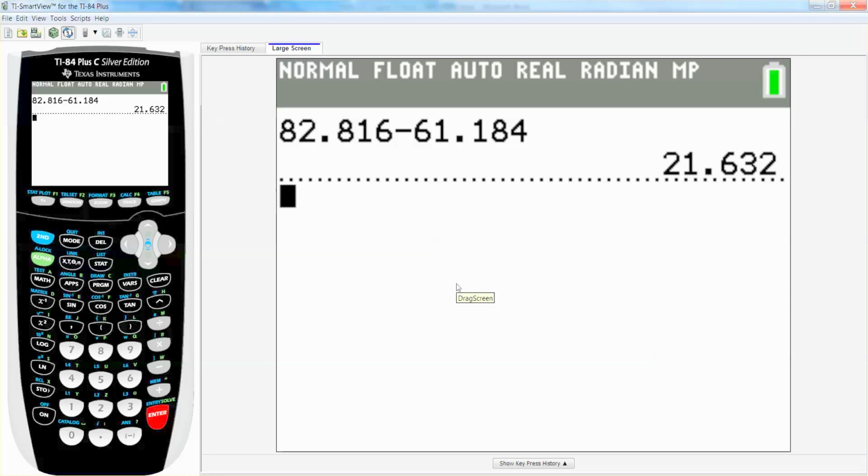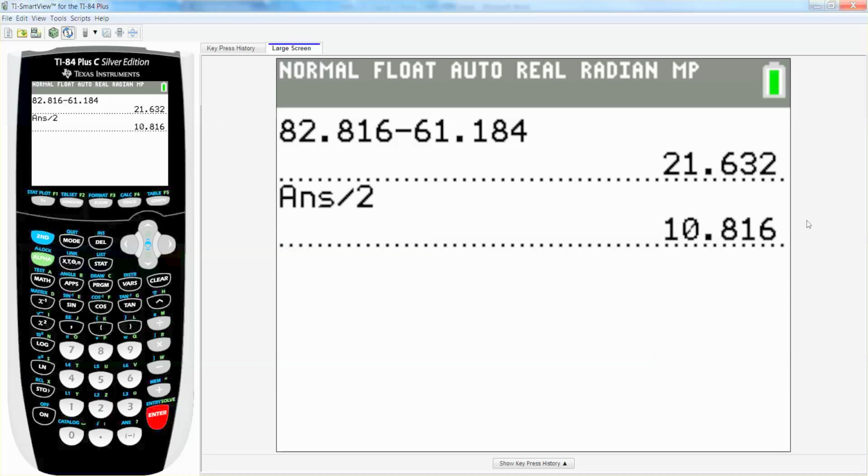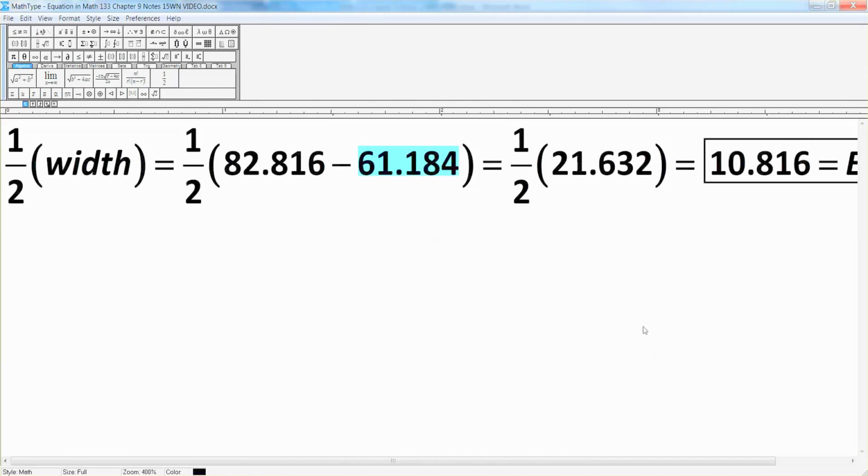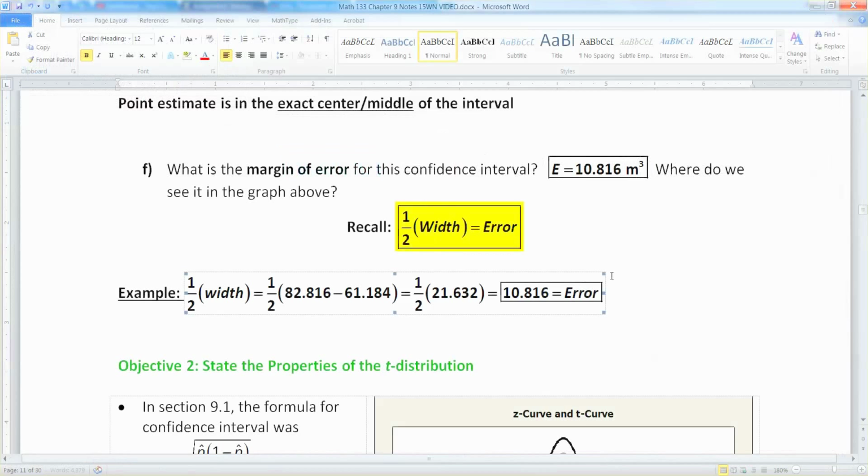Then you get 21.632. Then you divide it by 2. And you get 10.816. And that would be your error right here. So that's another way to see it. So I know it was given to you, but just a little reminder.